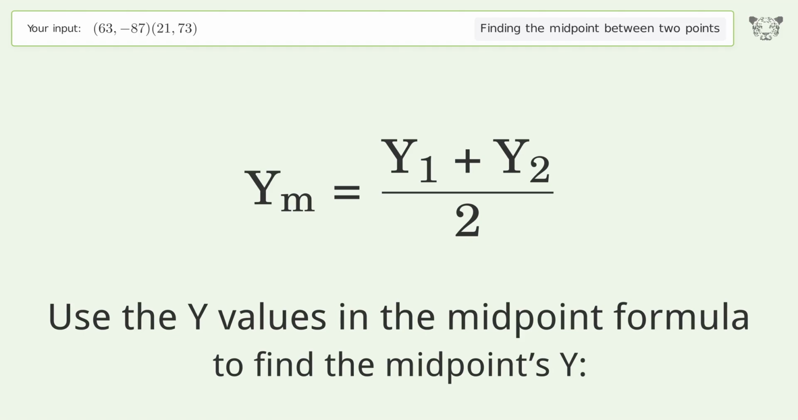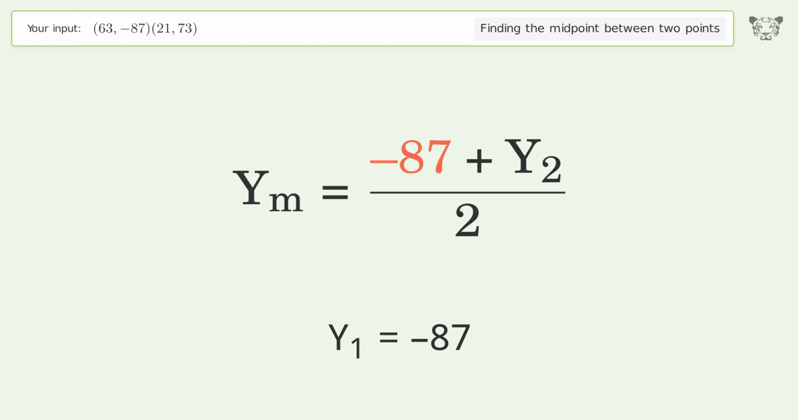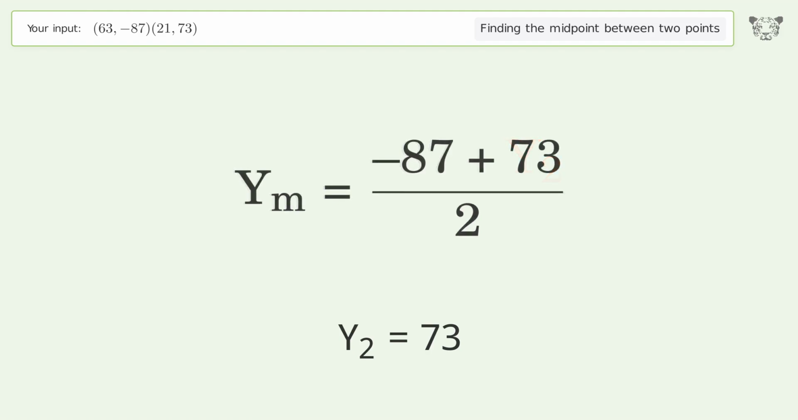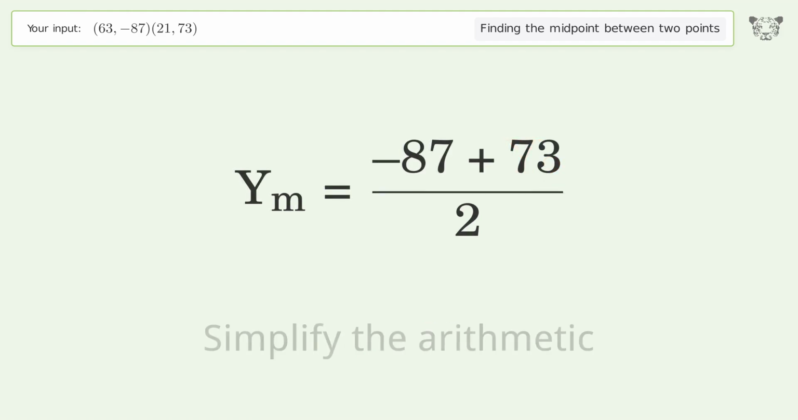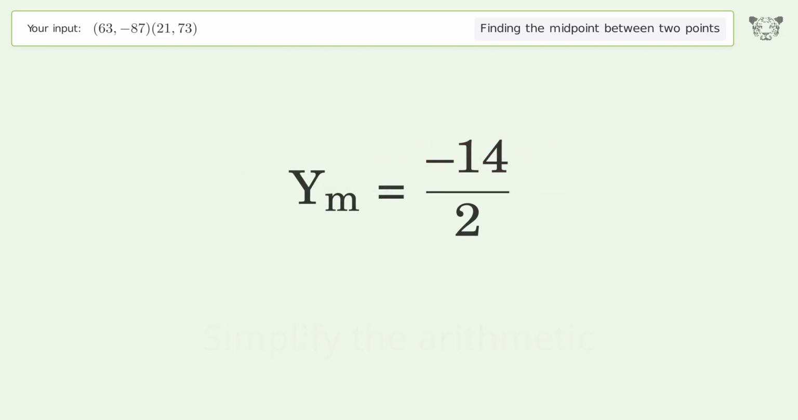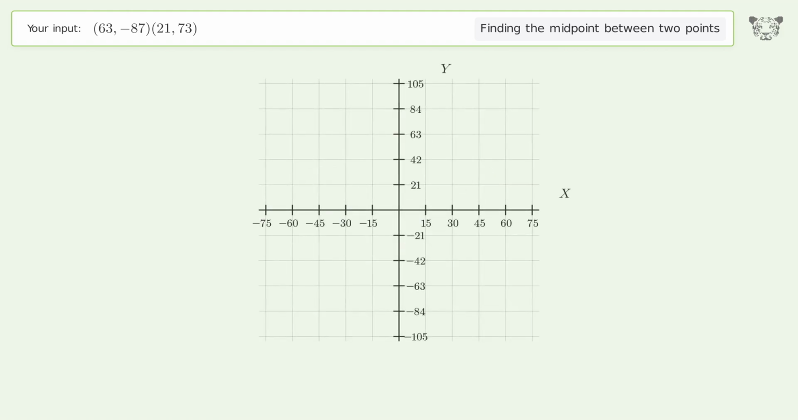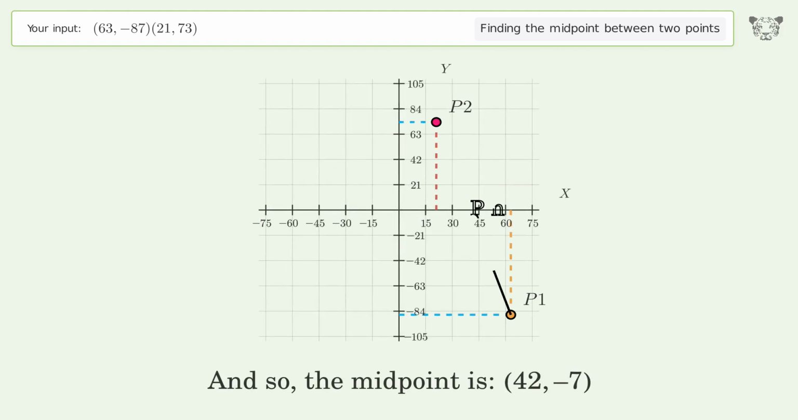Use the y values in the midpoint formula to find the midpoints y. y1 equals -87. y2 equals 73. Simplify the arithmetic. And so, the midpoint is 42, -7.